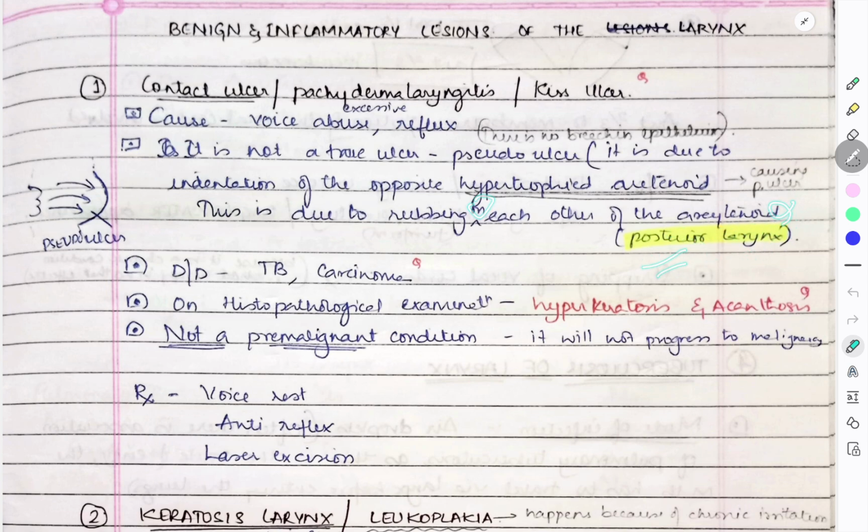Posterior larynx is involved. The differential diagnosis is tuberculosis and carcinoma. On histopathological examination, we'll find hyperkeratosis and acanthosis. This is not a pre-malignant condition and it will not progress to malignancy. Simple. The treatment is voice rest, anti-reflux, and laser excision. So this was about contact ulcer, also known as pachydermal laryngitis or kissing ulcer. That was due to hypertrophied arytenoid of one side that is indenting or rubbing on the other side.